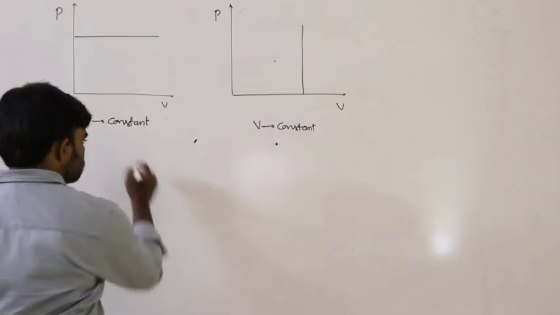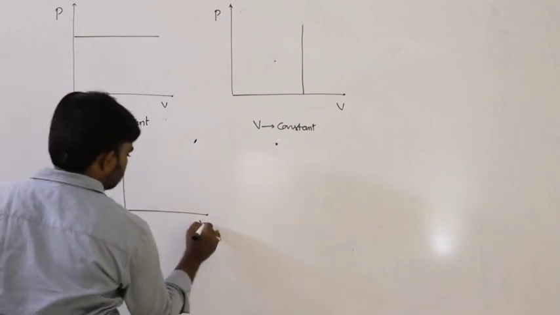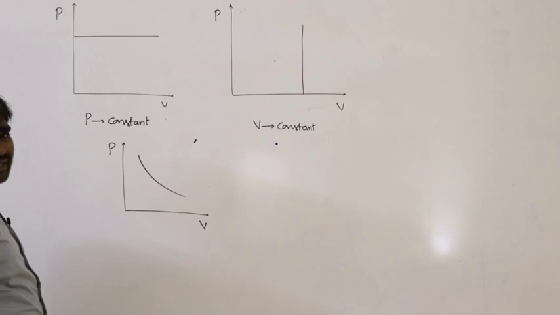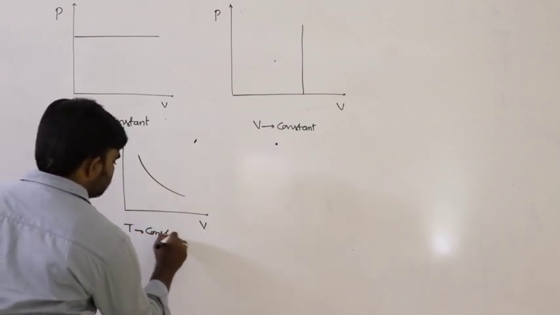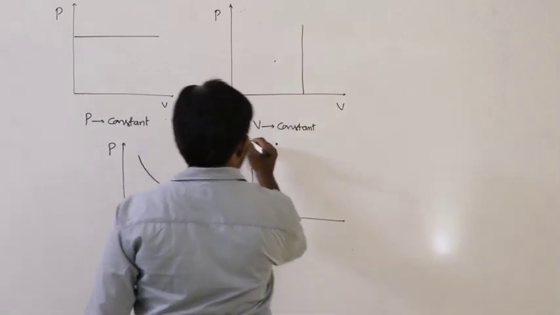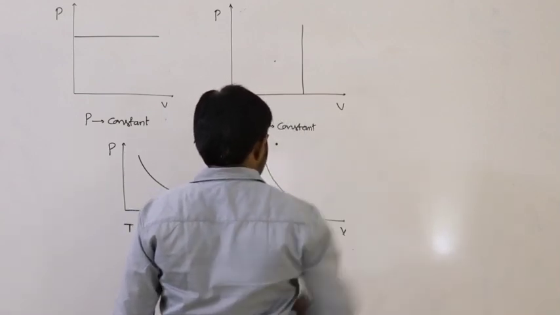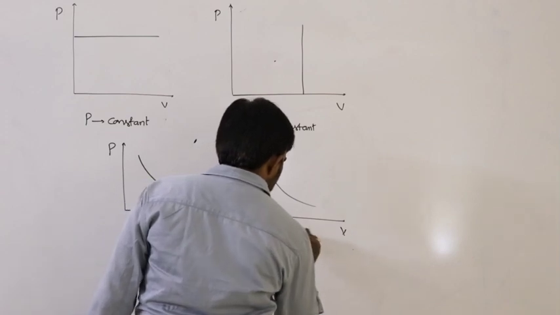And in the isothermal process, the PV graph is a rectangular hyperbola. In this case, temperature remains constant. Another one is the pressure volume curve for the adiabatic process, called the adiabatic curve, where dq equals 0.